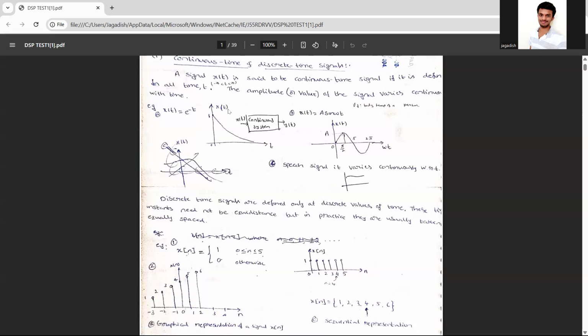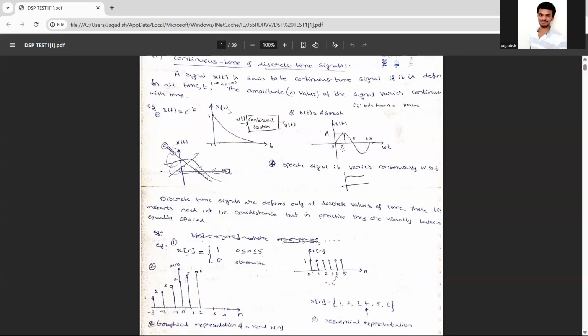So what is a discrete time signal? Discrete time signals are defined only at discrete values of time, and these values need not be equidistant, but in practice they are usually taken equally spaced. See, in a discrete time signal, for every instant of time there will be a changing of values based on the given condition.